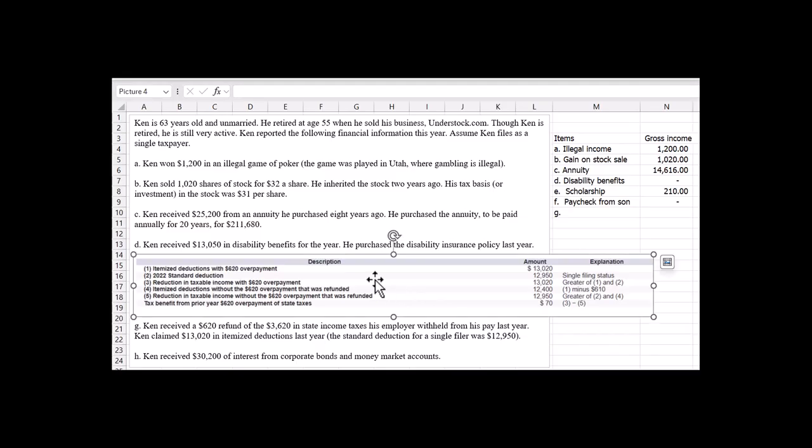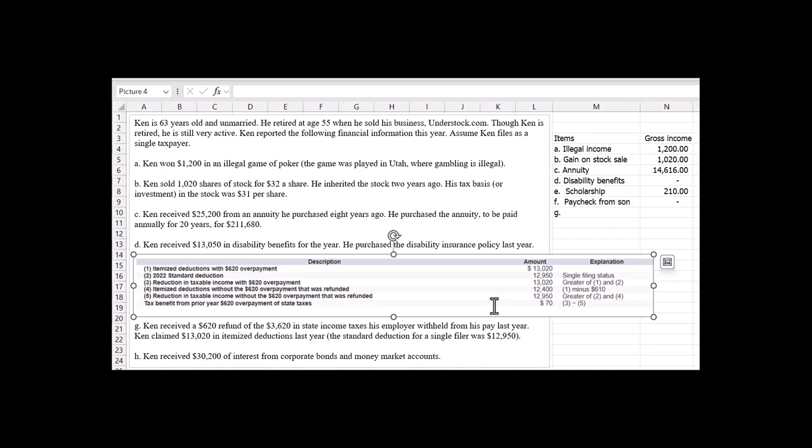Okay, so I put this little image here on the screen, right above G, and let's follow the math. The itemized deductions with the $620 overpayment was $13,020. That's what he claimed last year. The standard deduction was $12,950, given right there.